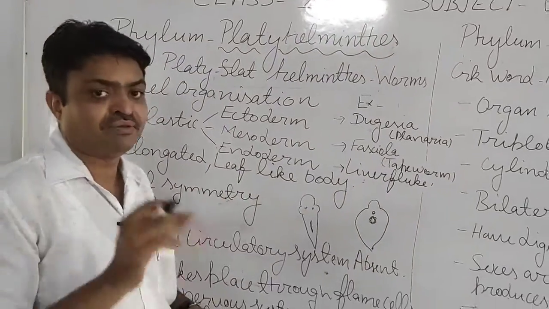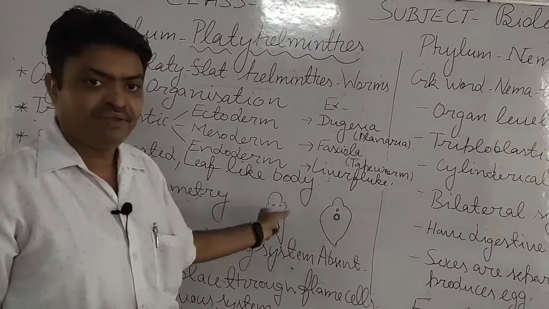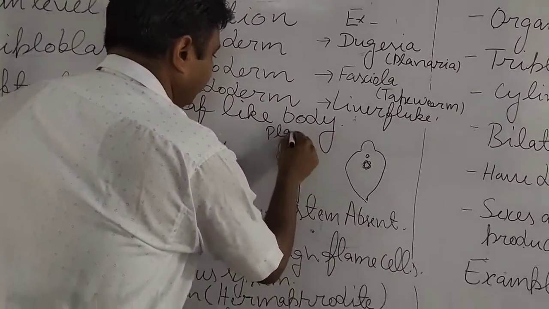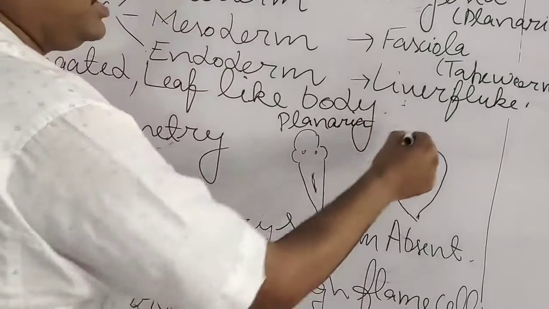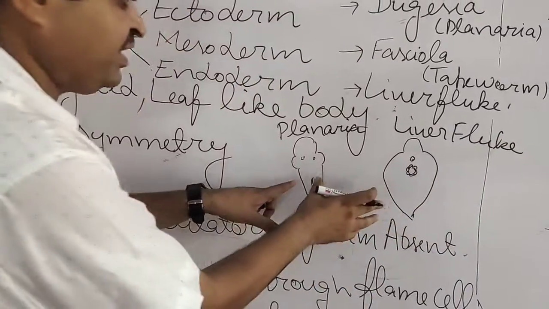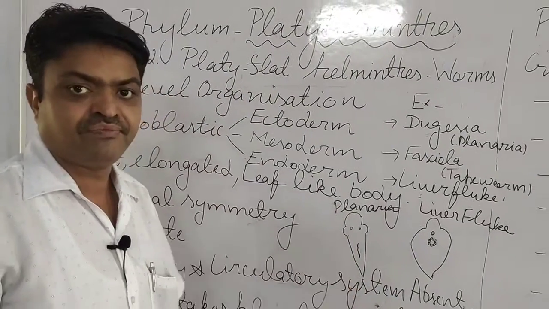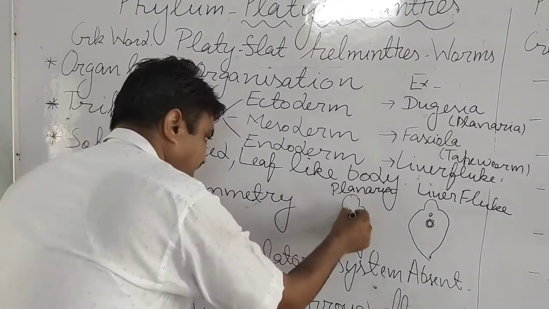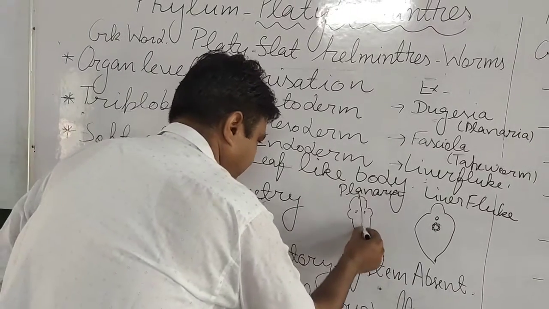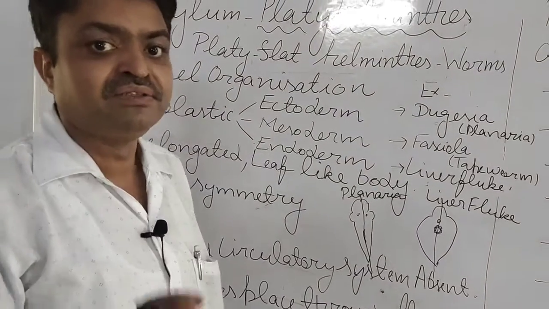Now we come to their body form. They have a soft, elongated, leaf-like body. There are two diagrams I have drawn here. First is planaria, and the other is the diagram of liver fluke. They have a flat body like a leaf, and it is elongated, with maximum length. They have bilateral symmetry; we can divide the body into two equal parts.